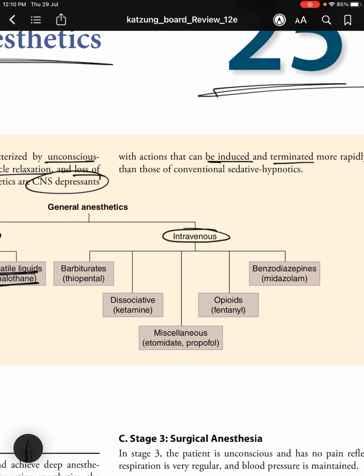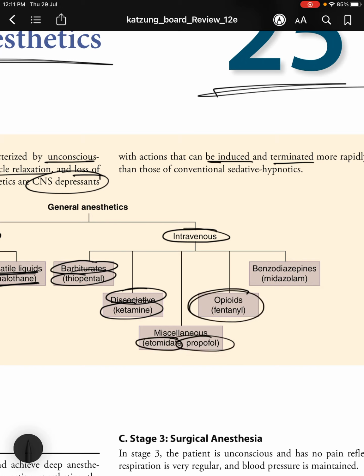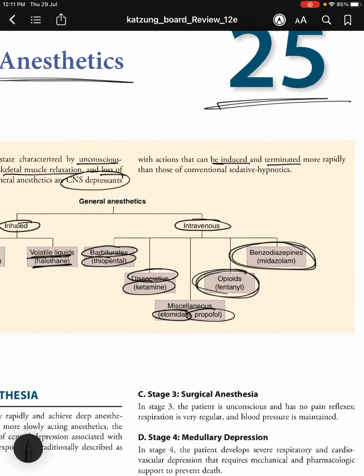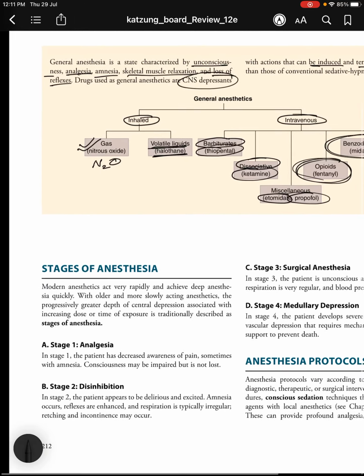Moving on to intravenous anesthetics, you have barbiturates such as thiopental. You have dissociative drugs such as ketamine. You have miscellaneous drugs such as etomidate or propofol. You can give opioids such as fentanyl, and you can give benzodiazepines such as midazolam. Okay, this is the basic classification.